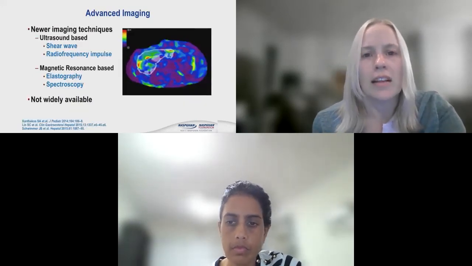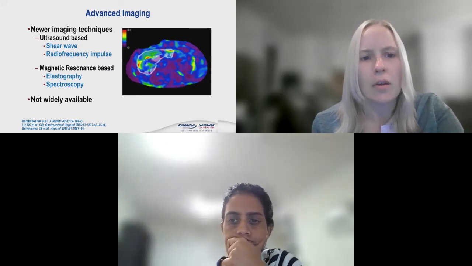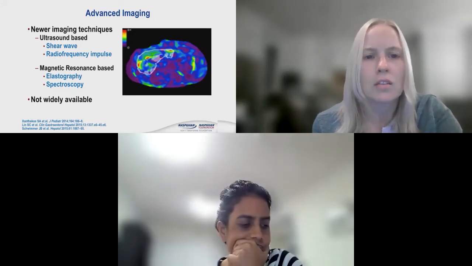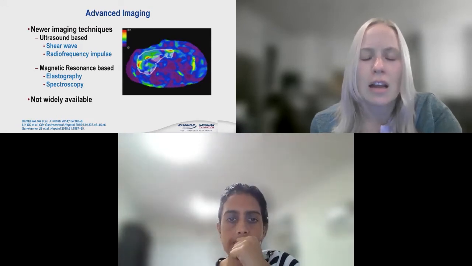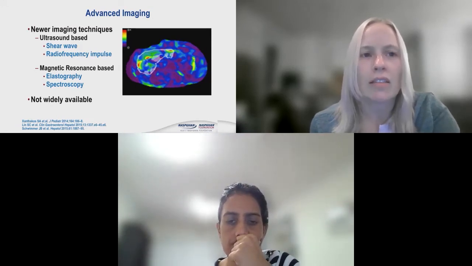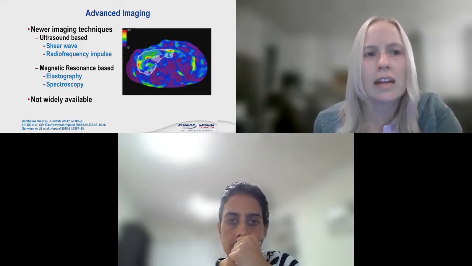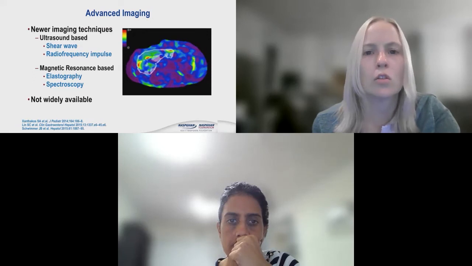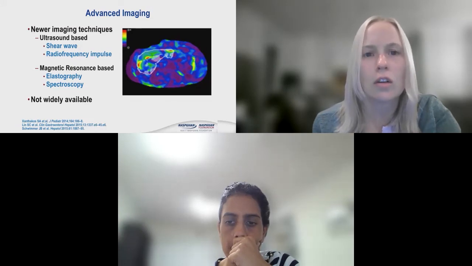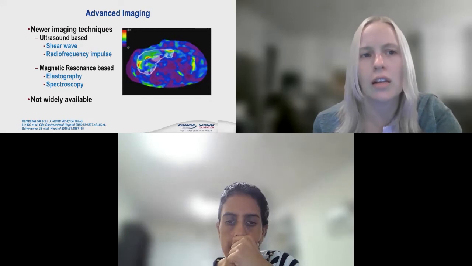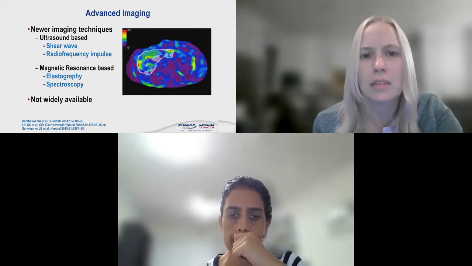We're looking at some new advanced imaging techniques that are out. We've got some ultrasound-based techniques of shear wave and radiofrequency. There's MRI, different ones. However, in pediatrics, these are not widely available. And remember, we're talking about kids. So putting kids in an MRI scanner, they can't always tolerate that time, the noise, the closed space. And so having to do sedation to do these studies is not a good thing either. And so we're always trying to look at new ways for non-invasive testing, but also in the environment of the pediatric patient.